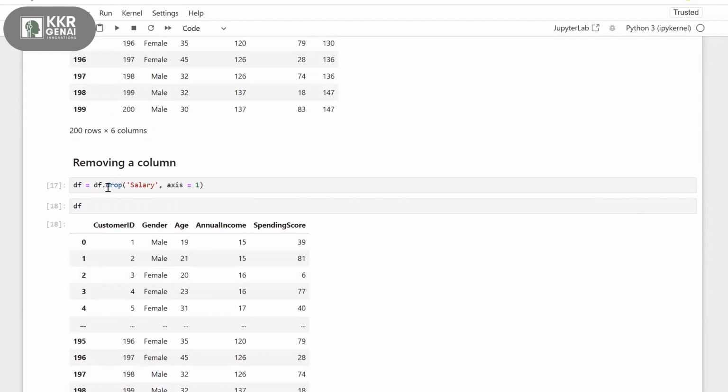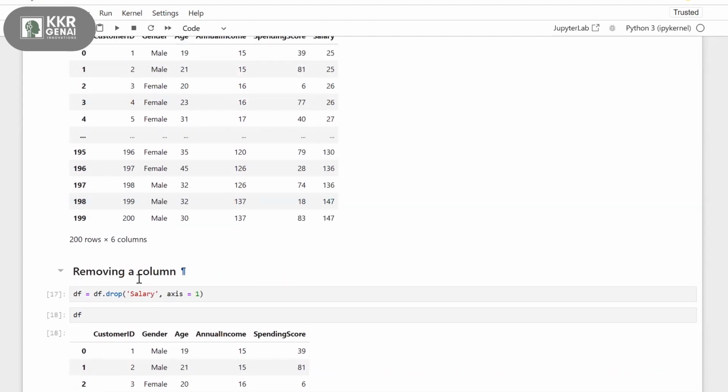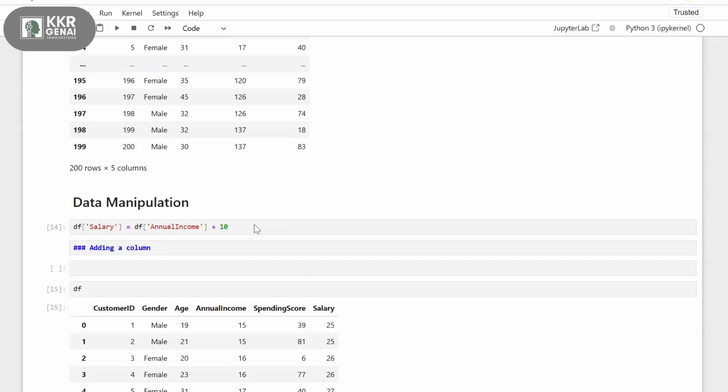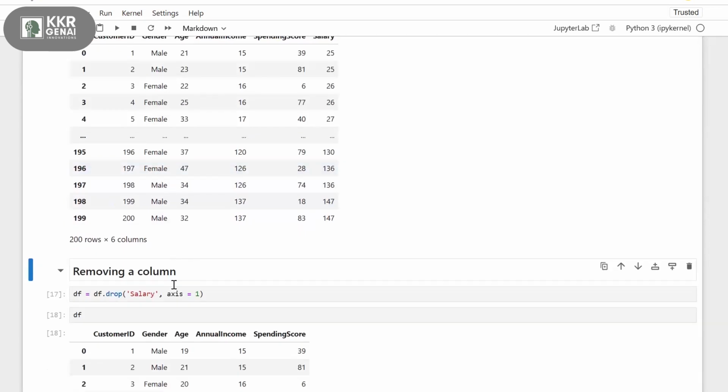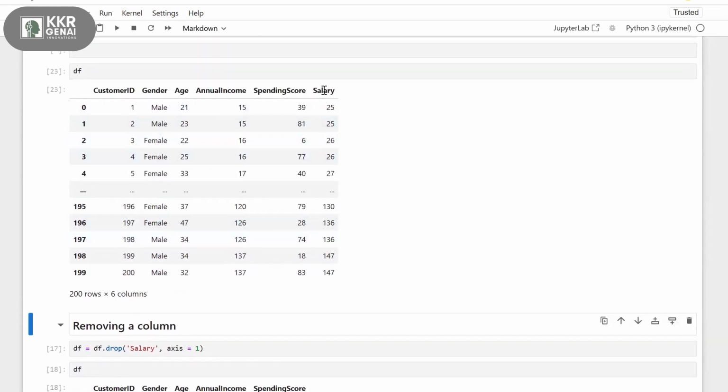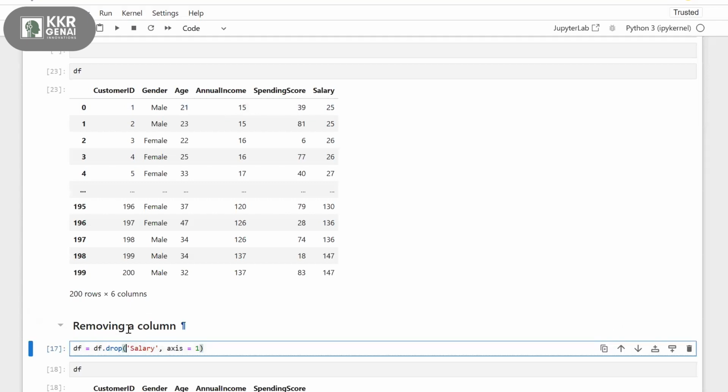Okay. Now we saw this drop command, right? If you want to drop multiple columns at a time, you can do that. Let's say I'm keeping the salary column once again, and now I want to drop salary and annual income, both. How can we achieve that? In the same drop function, I'll take a list of columns: salary, comma, annual income.